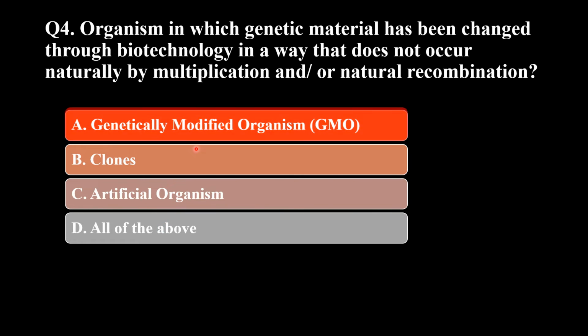The answer is genetically modified organism, GMO. These are the organisms in which genetic material has been changed through biotechnology, and there are no natural changes. The changes are artificially done in the labs, and the genetic material, that is DNA, is changed by inserting a DNA or gene from another organism, and these are called genetically modified organisms.